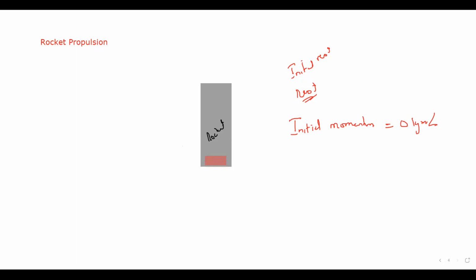The final momentum should also be 0. So how can the final momentum be 0? When the rocket burns the fuel, the rocket moves upward.